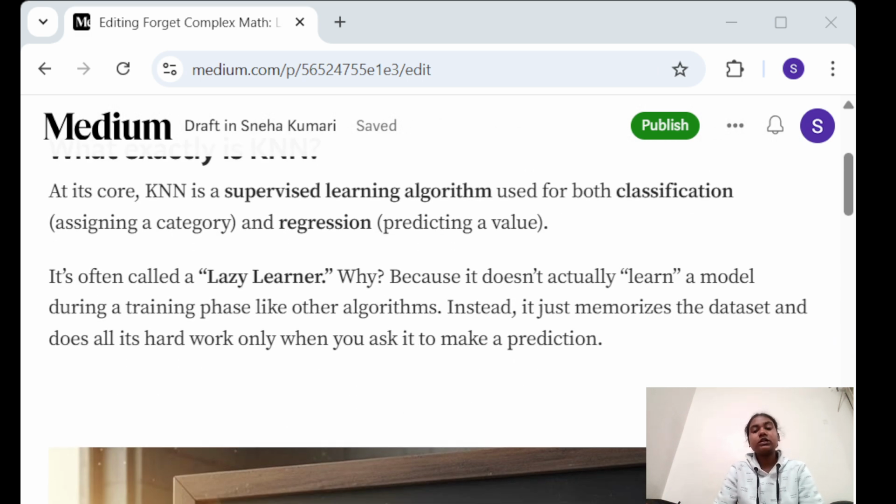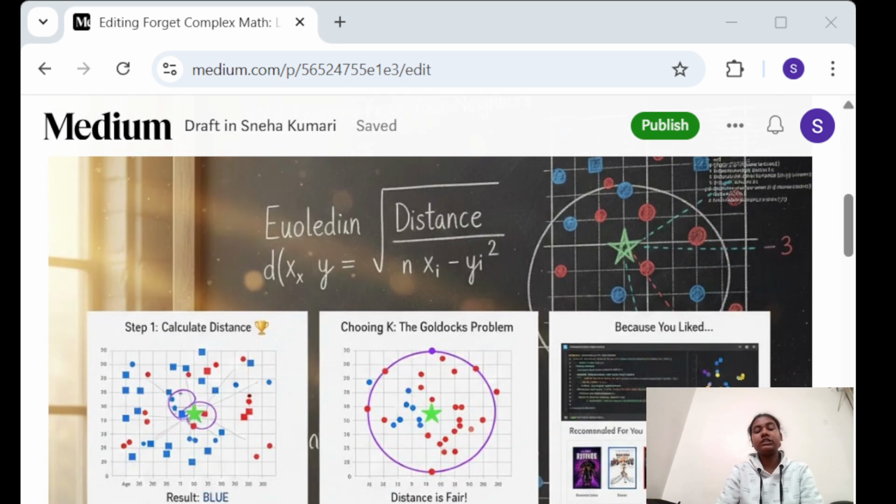KNN is also sometimes called the lazy learner. Why is it called the lazy learner? Because it doesn't actually learn a model. In KNN, the model doesn't learn the data. We give some data to the KNN, it waits, and when we ask it to predict this or predict that, it gives the result according to that. The model won't learn that particular data. It will memorize the data set and give us the prediction.